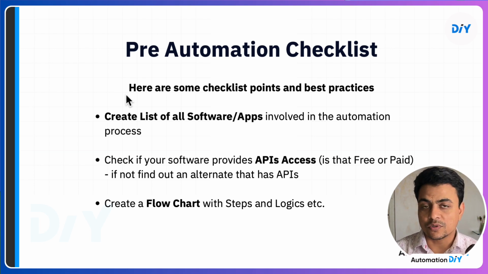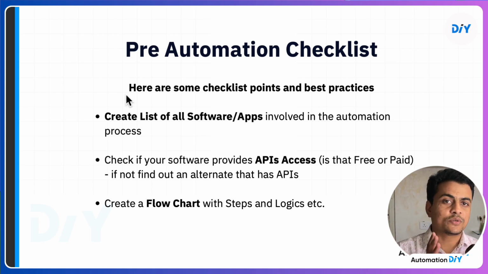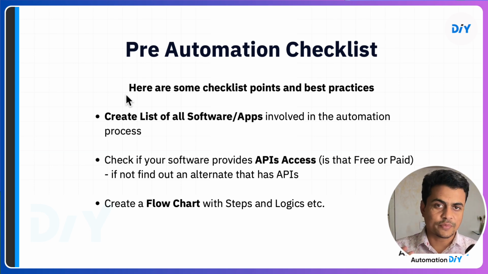Now, what all those apps can be. Let's say, for example, if you're building a social media posting scenario, you want to store data in some Google Sheet or maybe some spreadsheet, some database. Then you want to generate content using ChatGPT, a kind of AI. Then furthermore, you want to post that content on different social media like Facebook, Instagram, LinkedIn, along with image, without image, the posting schedule should happen and so on. So there can be multiple things you'll have to take care of, you'll have to imagine before you start building the automation. So first, build out a list of all the software and the apps that are involved inside the automation.